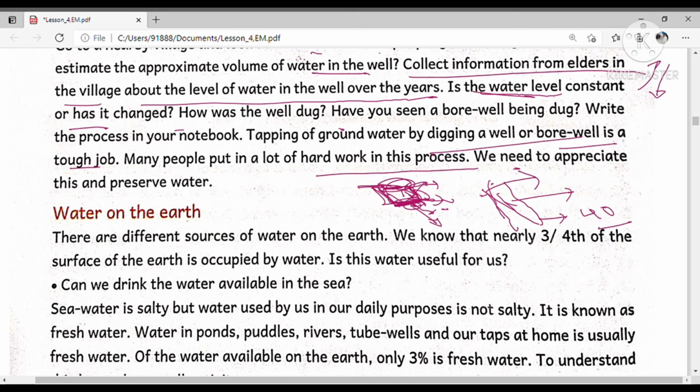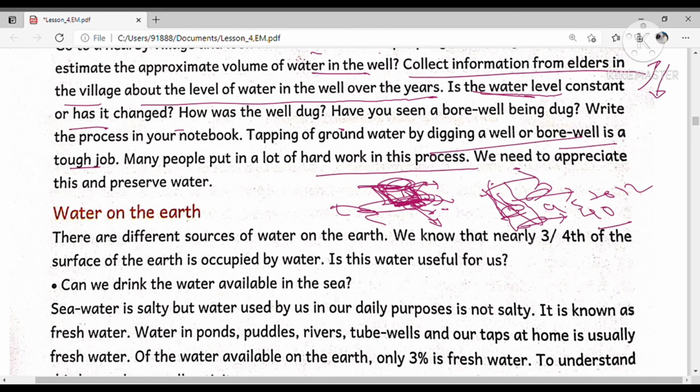So bore wells are typically small in diameter compared to the well, ranging from 4.5 to 12 inches only. But for a well, the diameter is larger because some people are involved and it will be dug by persons, whereas a bore well will be dug by machinery. So that's why the diameter of the bore well is lesser compared to the well.